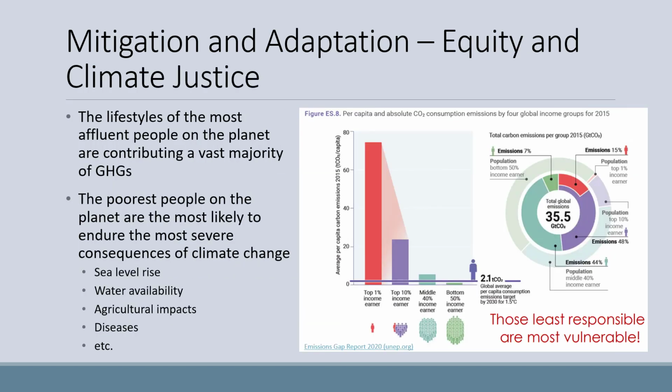There's also an equity issue with regard to the climate and climate change. The lifestyles of the most affluent people on the planet are contributing a vast majority of greenhouse gases. Meanwhile, the poorest people on the planet are most likely to endure the most severe consequences of climate change, such as sea level rise and displacement from sea level rise, water availability issues, agricultural impacts, diseases, and so on. The graphic to the right shows emissions as a function of income as both a bar graph and as a pie chart. The takeaway is that the least responsible for climate change are the most vulnerable.